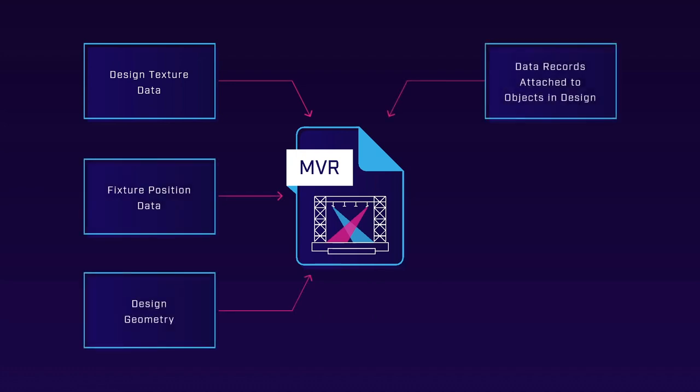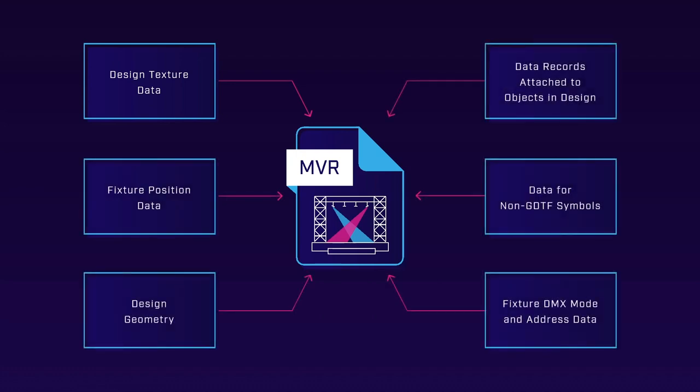In addition to containing GDTF files, an MVR file also contains all of the 3D geometry of your venue and environment, with any attached textures, the entire DMX patch and positional data of your design, which combined with the 3D geometry provides the contextual data needed to make use of the GDTFs in the file. It also includes all of the data and geometry related to non-GDTF symbols and all of the attached data records for your design.